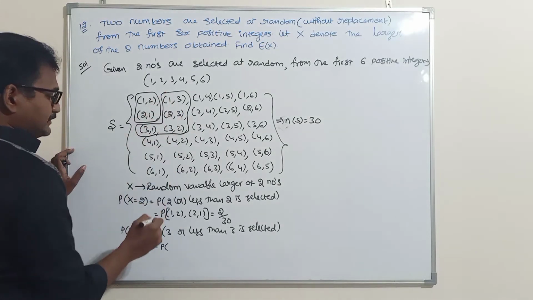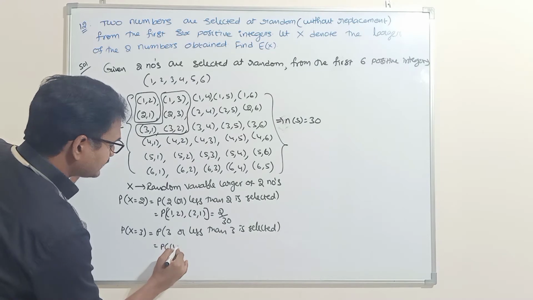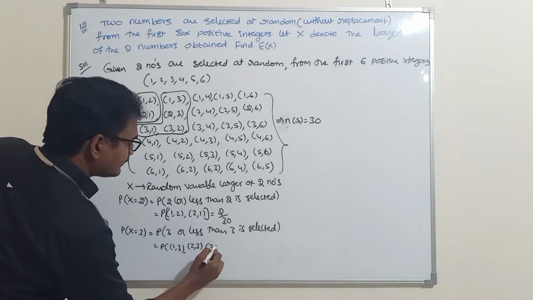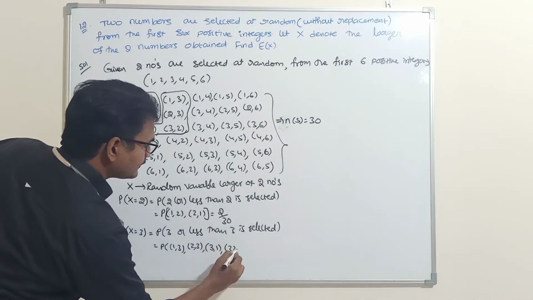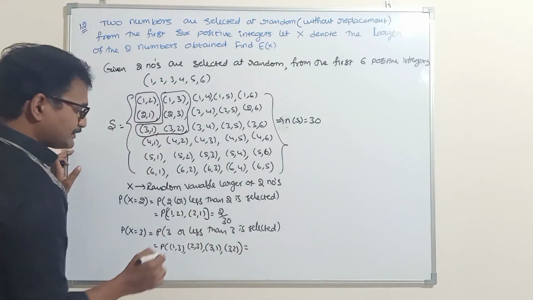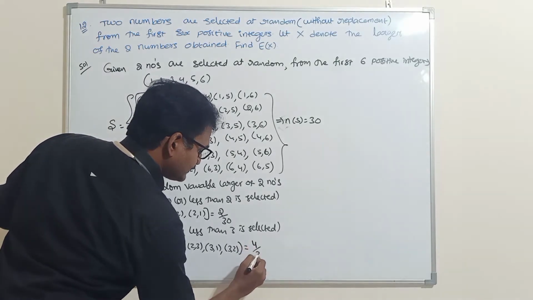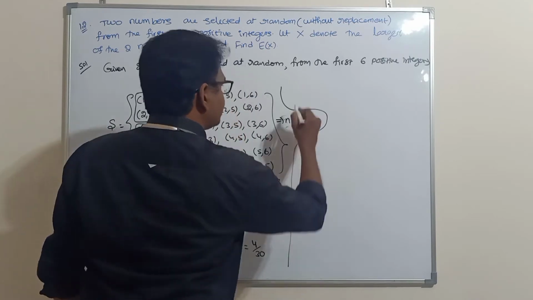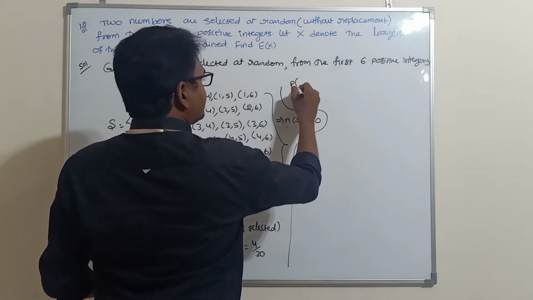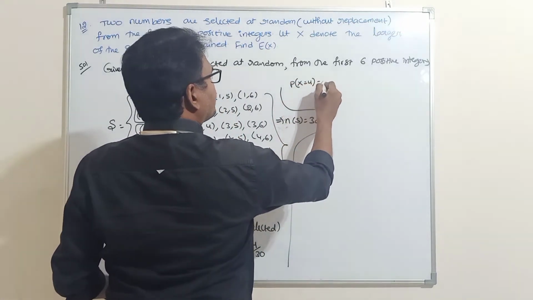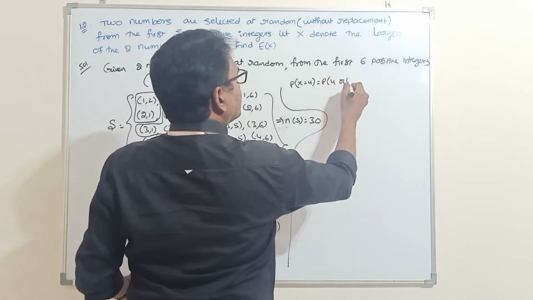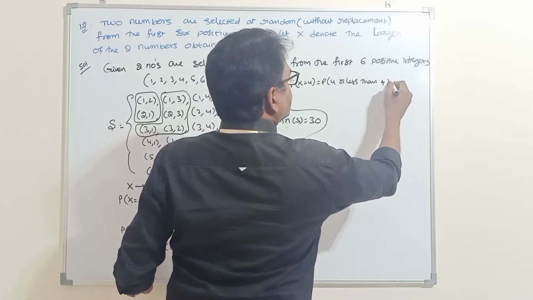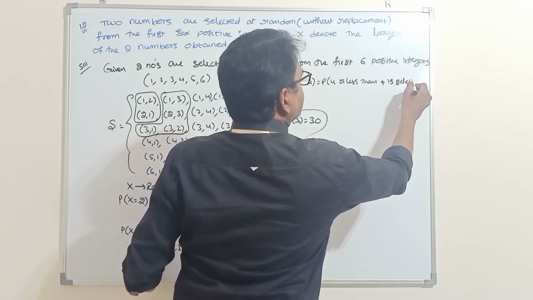That means (1,3), (2,3), (3,1) and (3,2). You can compare these 4 numbers out of 30. Next, similarly, probability of X equal to 4. That means the probability that 4 or a number less than 4 is selected.